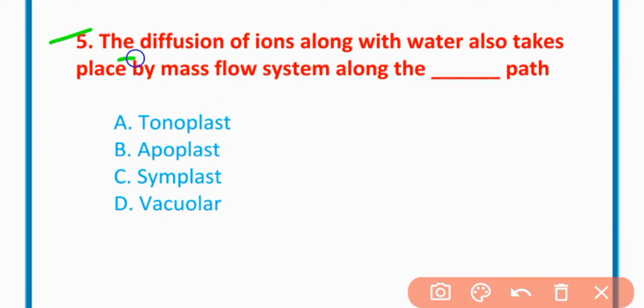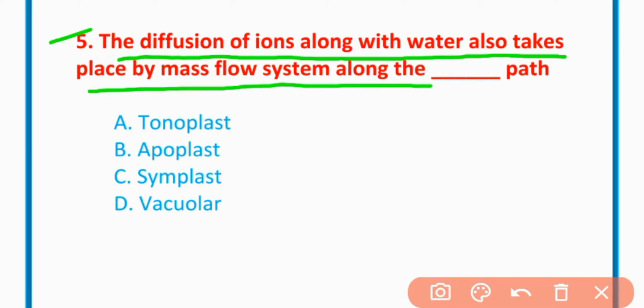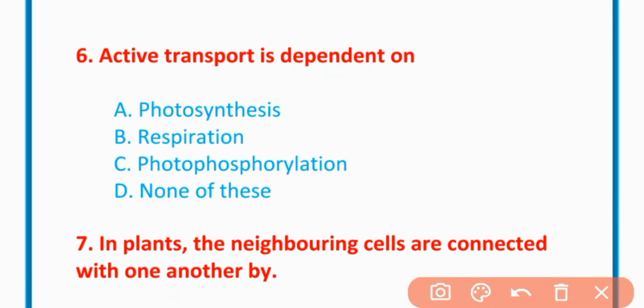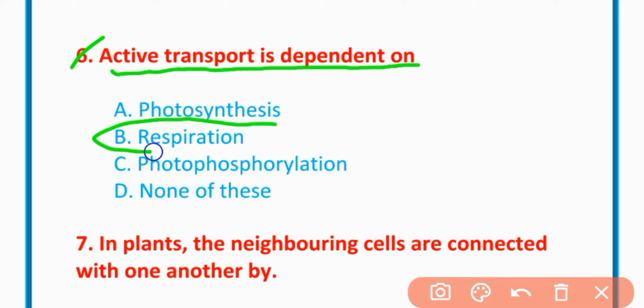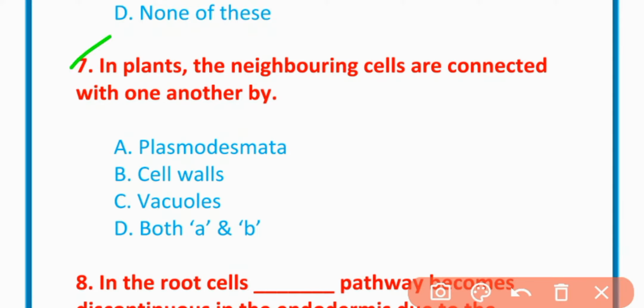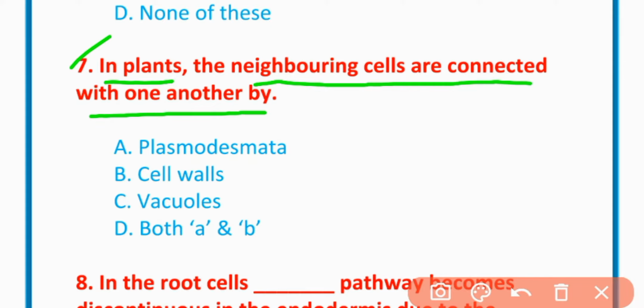MCQ number 5. The diffusion of ions along with water also takes place by mass flow system along the apoplast path. Option B is correct. MCQ number 6. Active transport is dependent on respiration. Option B is correct. MCQ number 7. In plants, the neighboring cells are connected with one another by both A and B, plasmodesmata and cell wall.